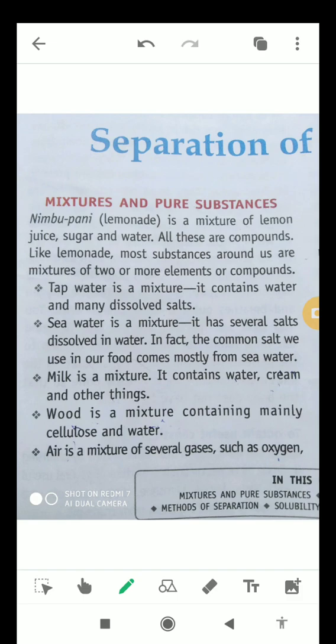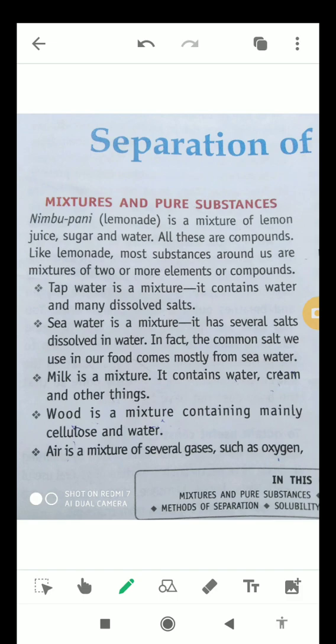And the most important food product, that is milk, it is also a mixture. Okay, because it also contains water, cream and other things. So we cannot say that if you get milk directly from buffalo or cow, then it is a pure substance. It is also a mixture, right? Let's take some other examples, like wood. It is also a mixture because it contains cellulose and water as well.